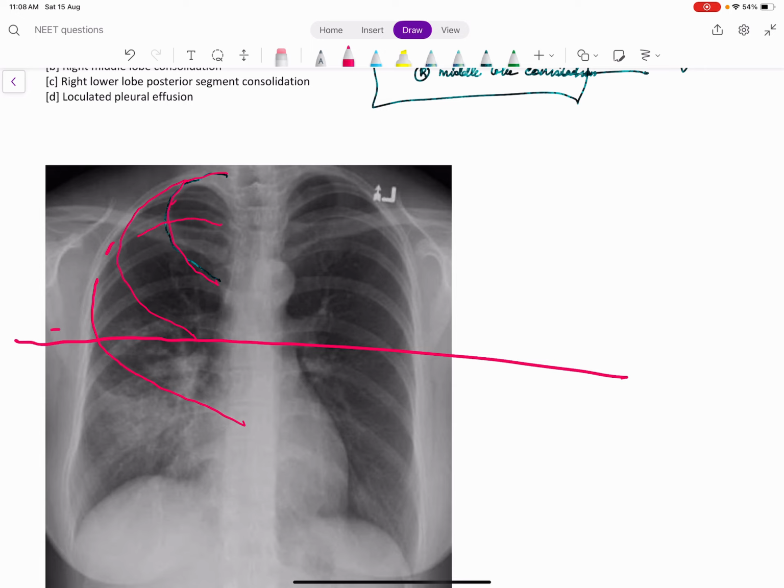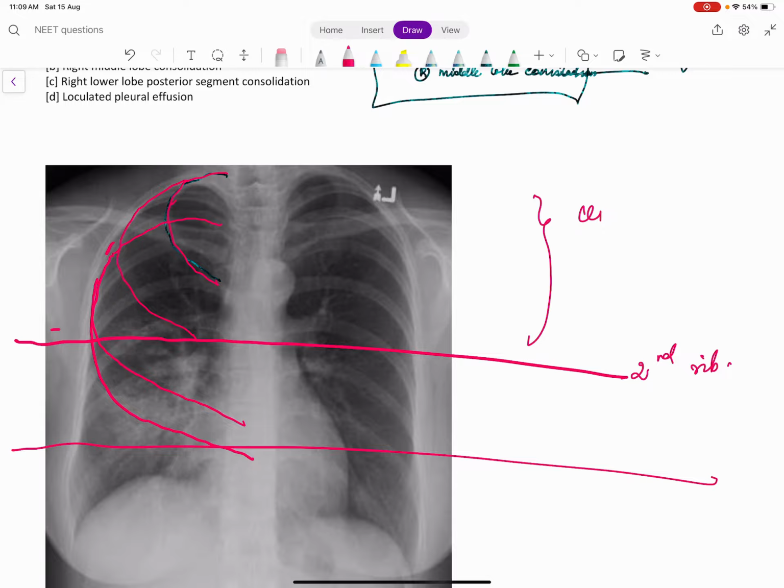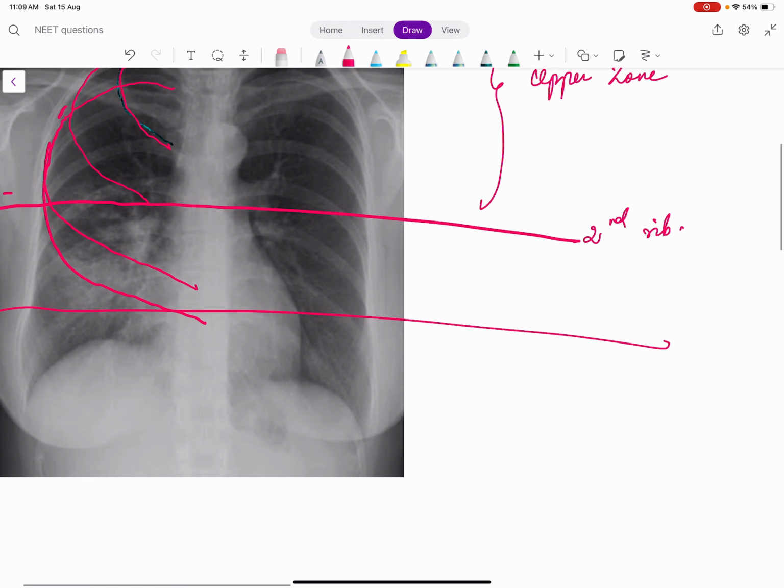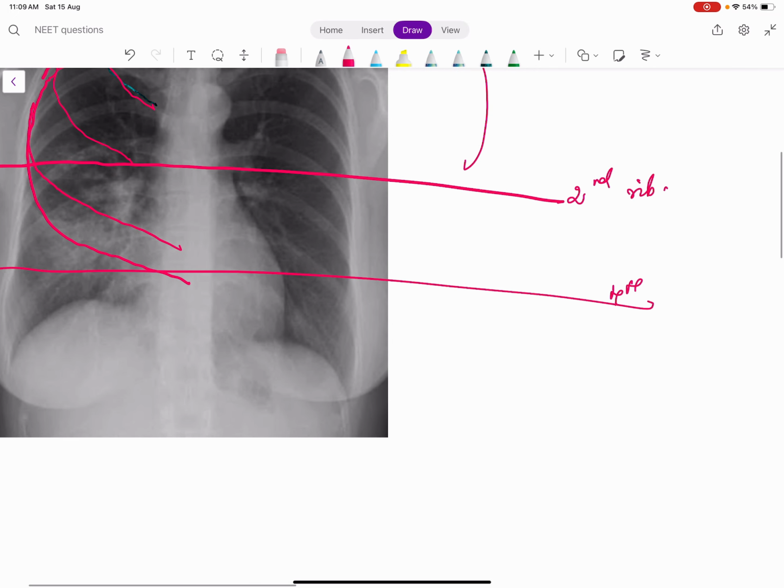Maybe fourth rib comes like this. So up to the second rib, the anterior part of the second rib, above this is called as upper zone. In X-ray, we call it as upper zone, not the lobe. From the second rib to the fourth rib anterior aspect, we call it as the middle zone. Not the middle lobe, it is the middle zone in the X-ray. Below the fourth rib, we call it as the lower zone.